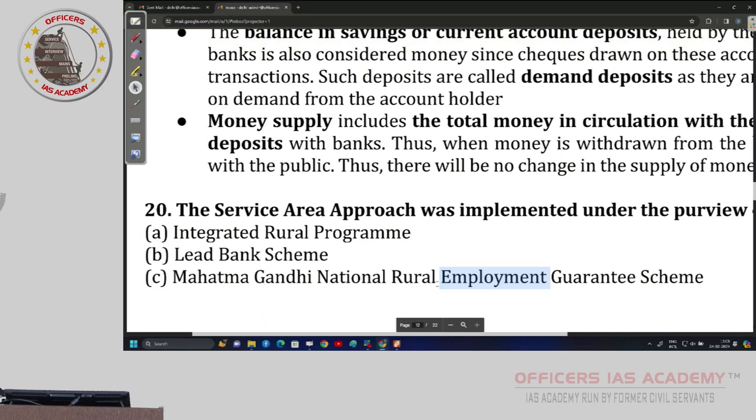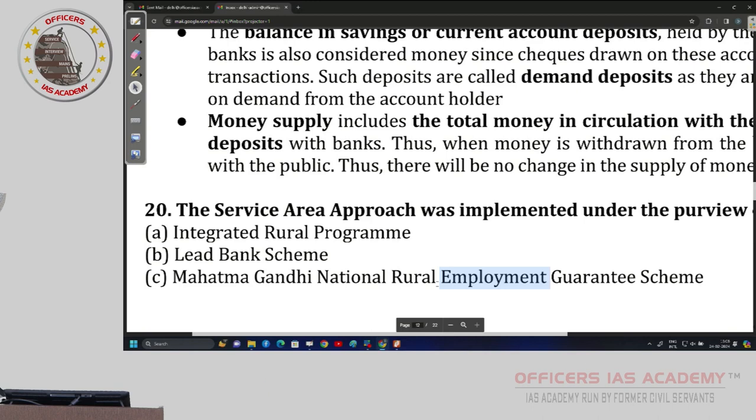Every area, some villages and all, each area, 20 villages, 25 villages like that, identify. Banks have to financially include everyone, financial inclusion. Everyone should get loans, yes or no? So, what she did is, the service area approach was launched. One bank was given the lead role, that is called the lead bank scheme.